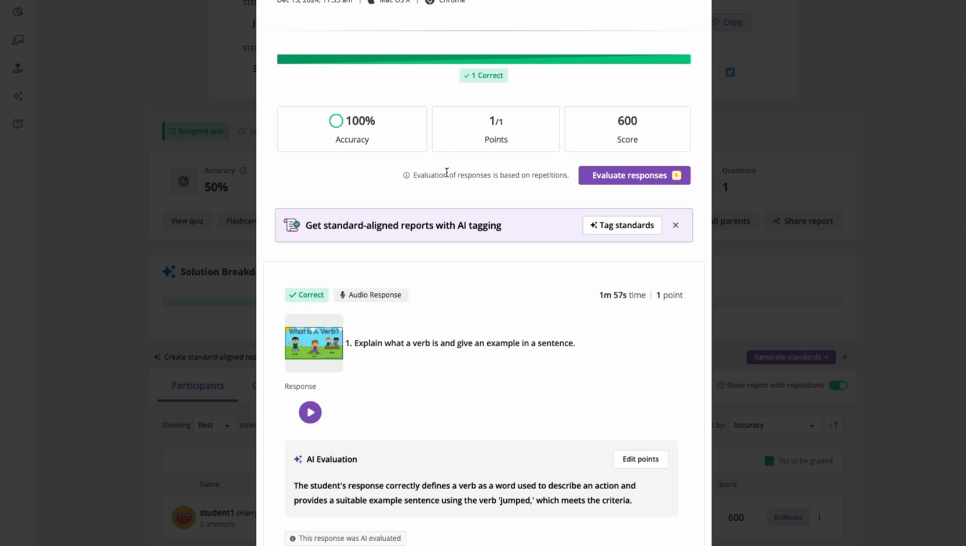You can see that it's marked as correct, and it's even given an evaluation. In this case, that the student's response correctly defined the verb and that they used an example of jumped, which met the criteria. How awesome is that? What would happen if the student gave a wrong answer?